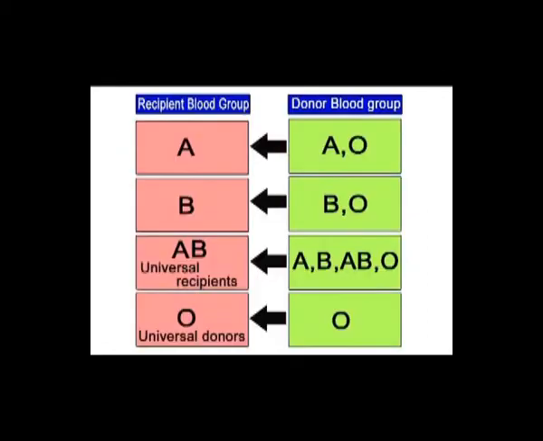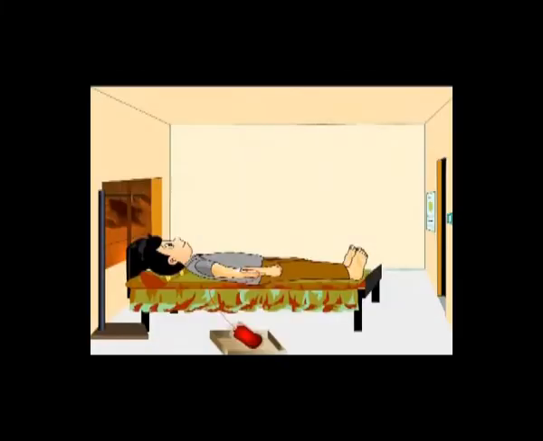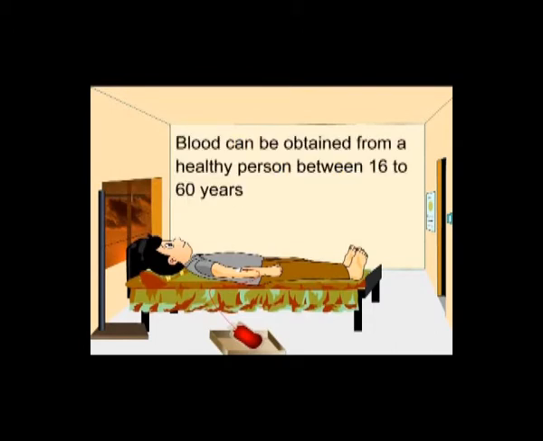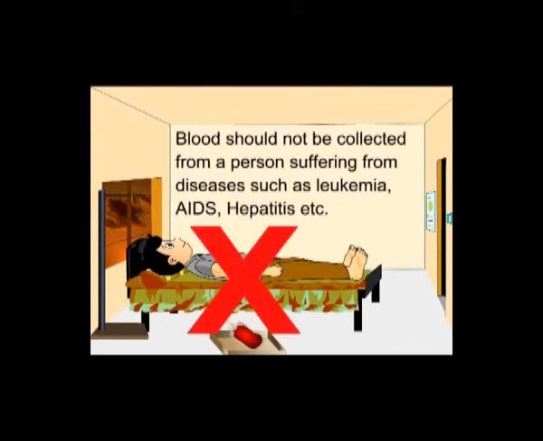Now, after understanding blood groups and blood transfusion, let us study who can donate blood. Blood can be donated by a healthy person between the ages of 16 and 60 years. Blood should not be collected from a person suffering from diseases such as leukemia, AIDS, hepatitis, etc.